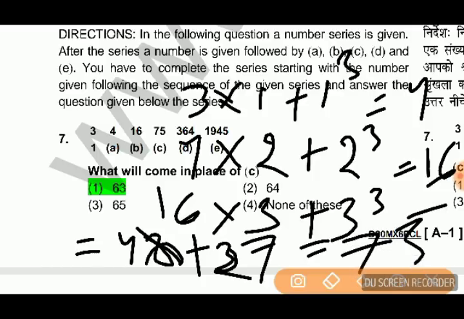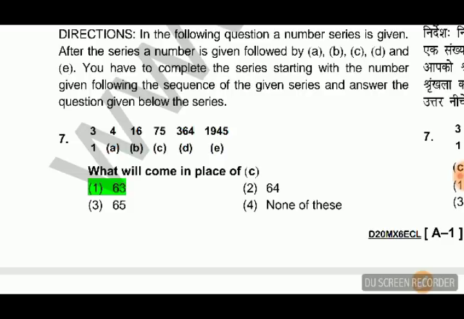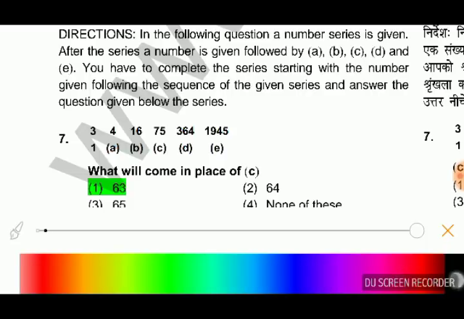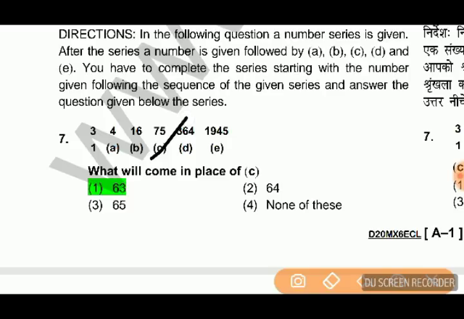So this is the pattern for this series, and you do the second series like this and find the C. So I think here option 1 will not come, it will be none of these. So you try and solve. Let's see what is coming.